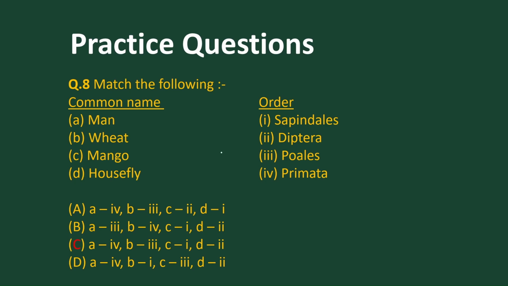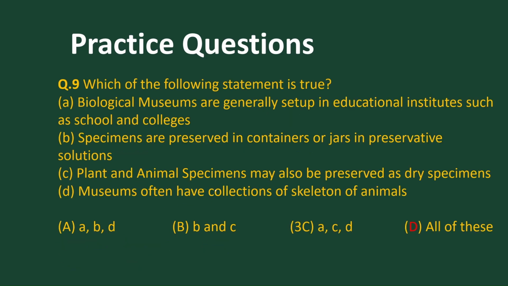Now match the following. When we go for match the following, we have primates, wheat, quails, mango, sapiens, housefly, diphtheria. So match the following, we got it.